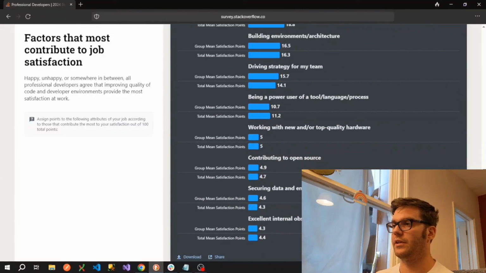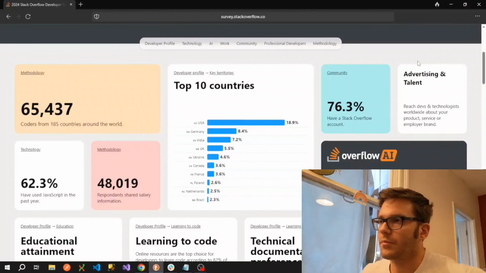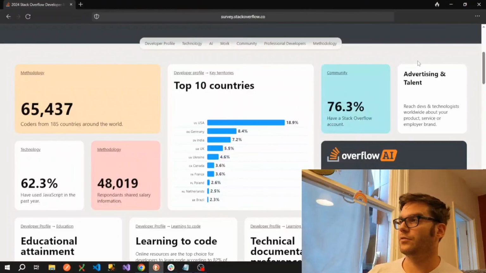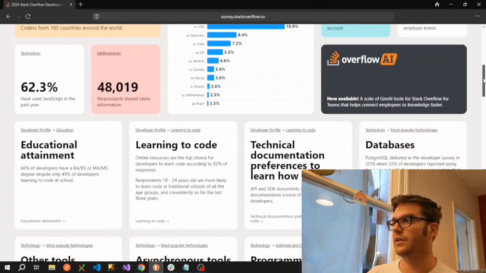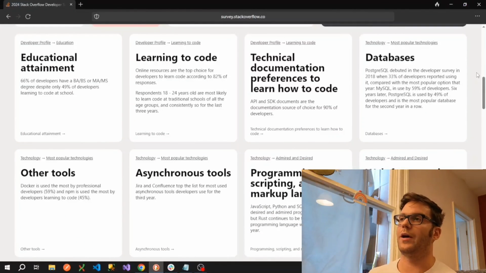And some of the other points here relate to contributions, so contributing to open source, driving strategy for the team, etc. So that's it. Hopefully you found that useful. Definitely recommend coming onto the Stack Overflow survey site and reading through this yourself in more detail, and hopefully use it as a roadmap or something to contribute to your roadmap over the next year.